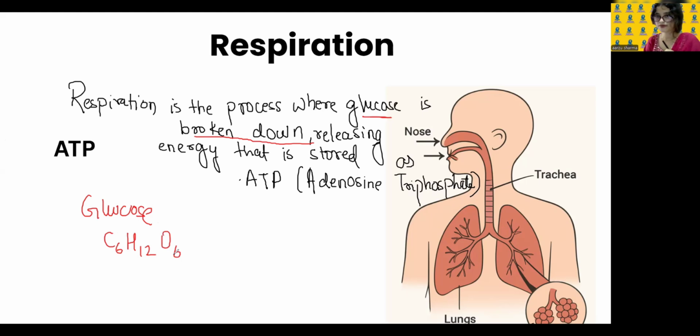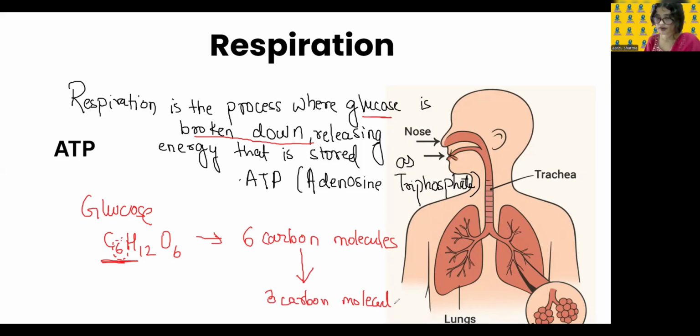So, how many carbon molecules does glucose have? 6 carbon molecules. These 6 carbon molecules break down to form 3 carbon molecules each. 3 plus 3 is 6, right? So one glucose will form two 3-carbon molecules.